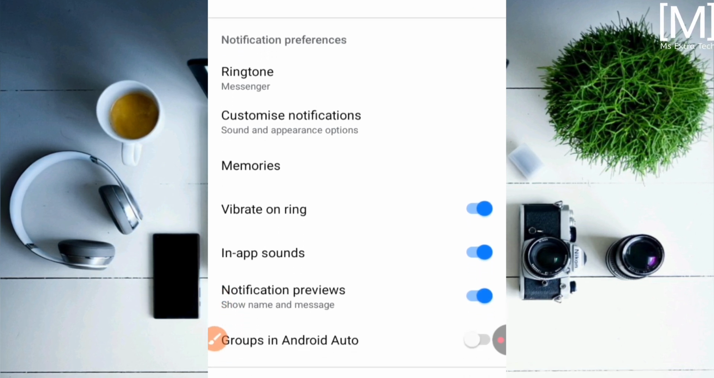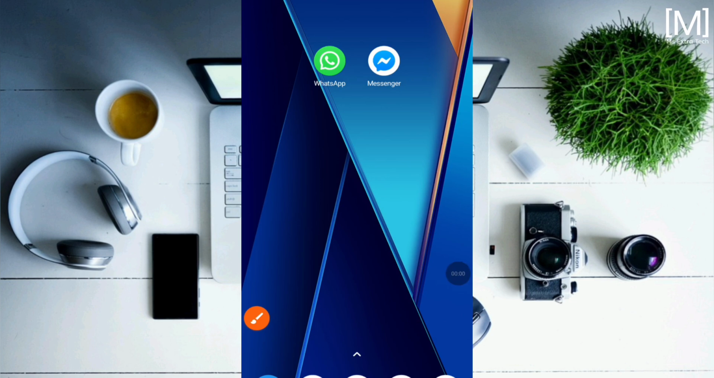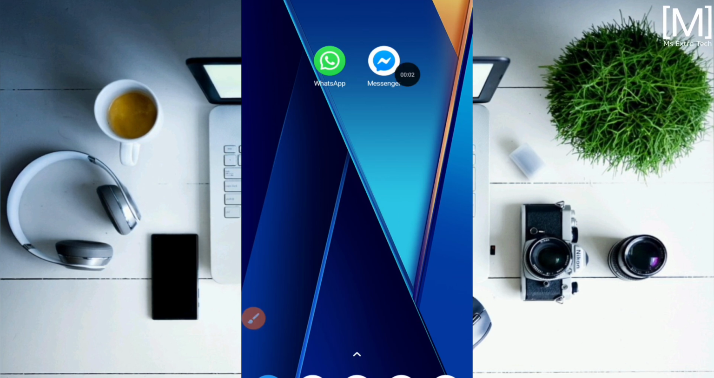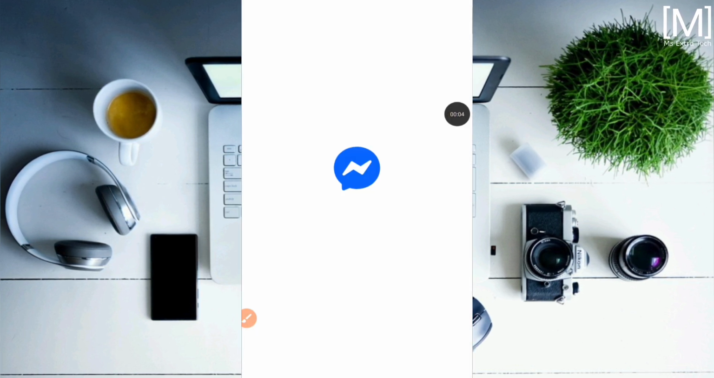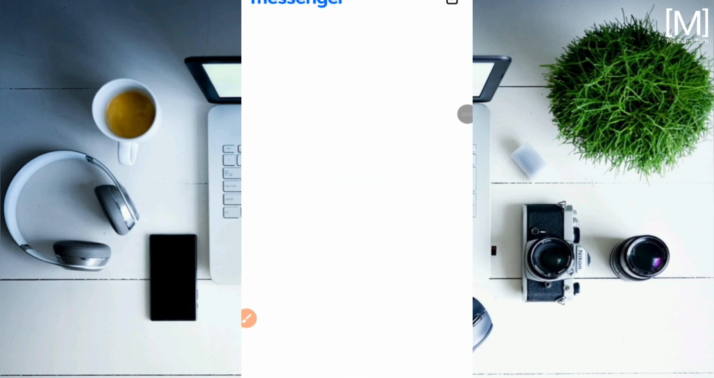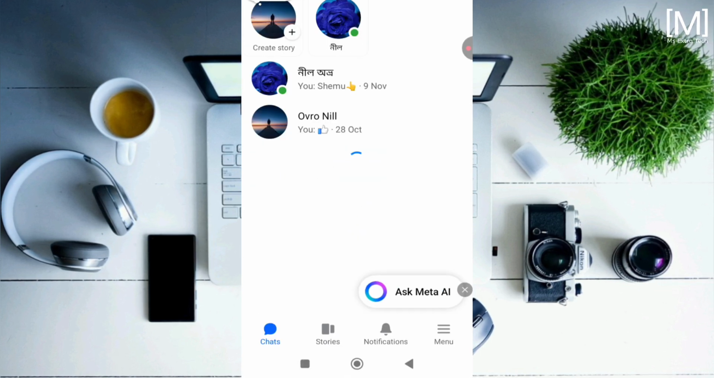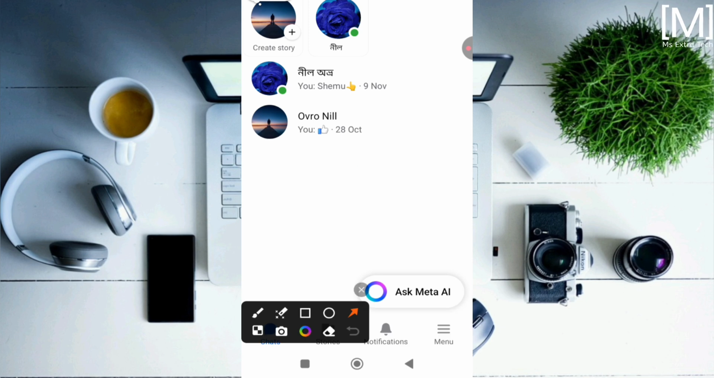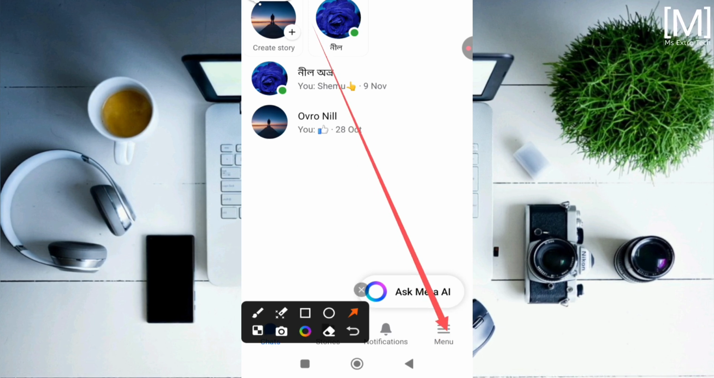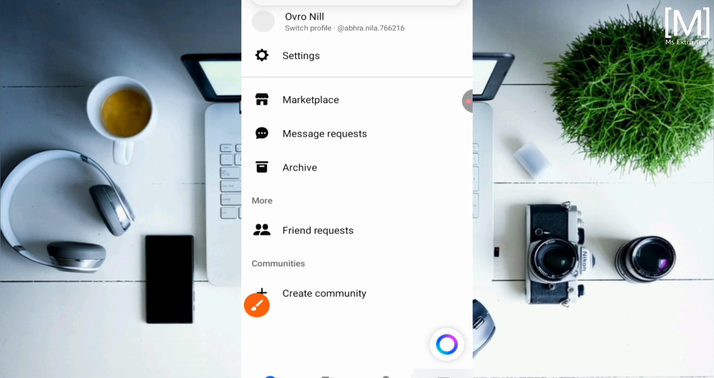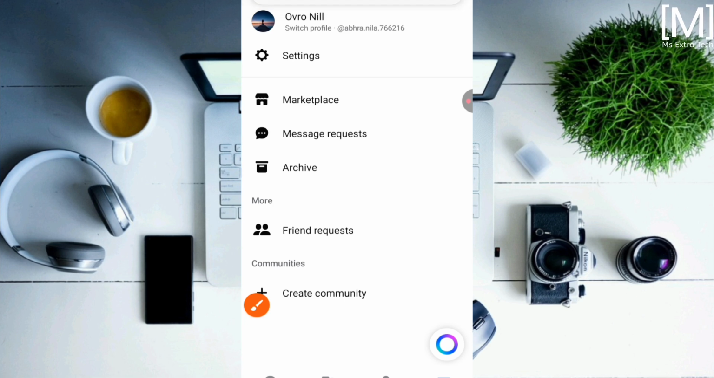So let's get started. So friends, first open Facebook Messenger application on your mobile. Now tap on three-line menu at the bottom right corner. Now tap on Settings option.